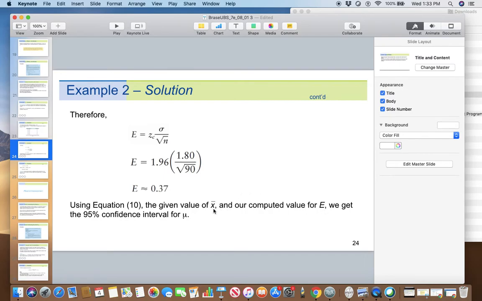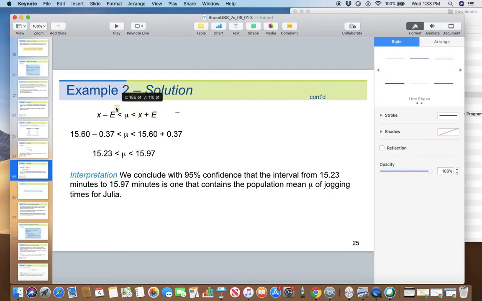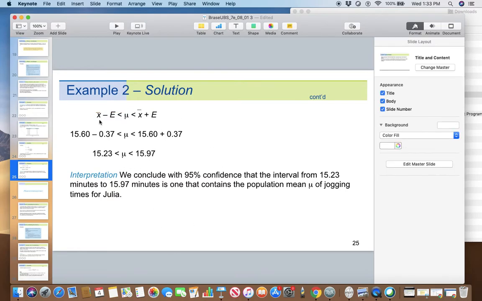So you take the sample mean, subtract this, and for the other number, add it. One is subtract, the other is add. So you took the sample mean, subtract error tolerance, sample mean, add error tolerance. Your mu is written between these two.